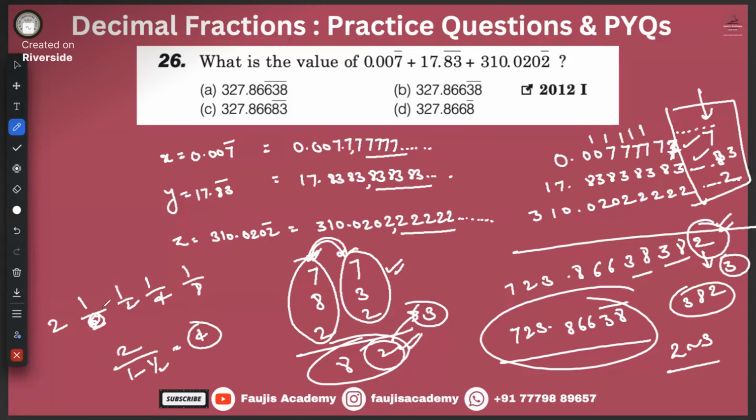But in reality, if we just keep on adding this, you will never actually reach 4. We will reach 3.99999999999, some number to infinity, but we'll never actually reach 4. But the sum of infinite terms of a GP is A by 1 minus R, which gives us 4 as the answer.